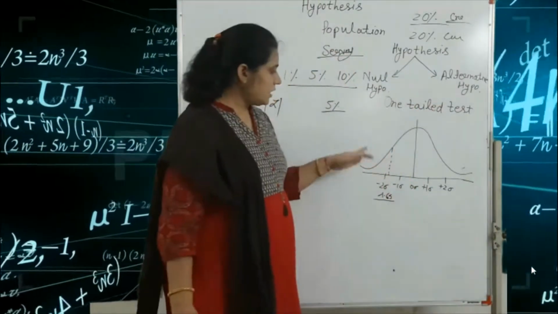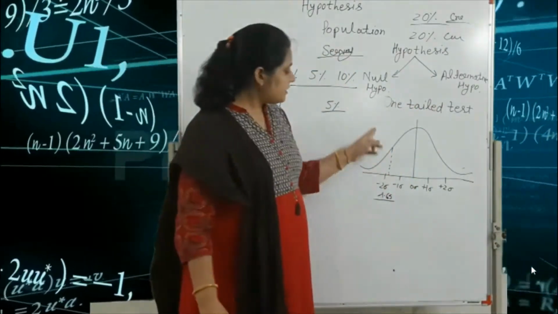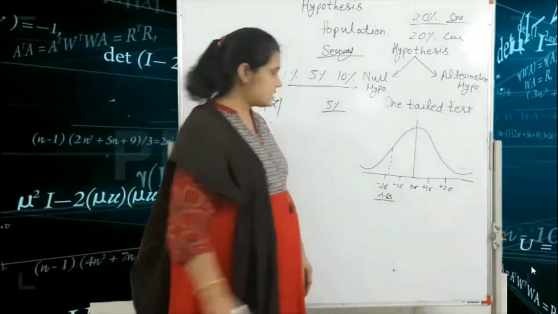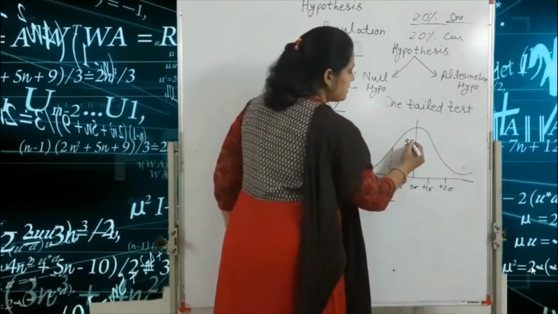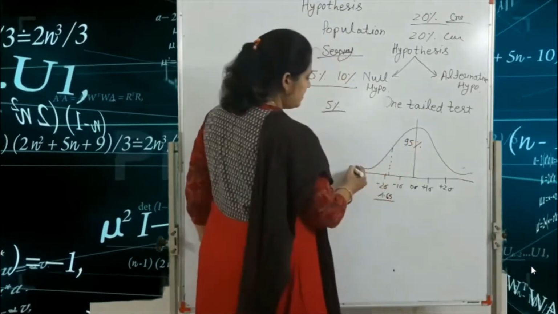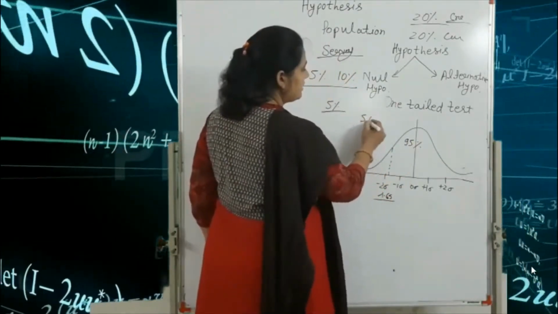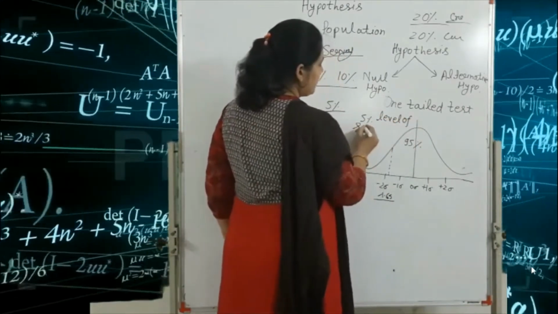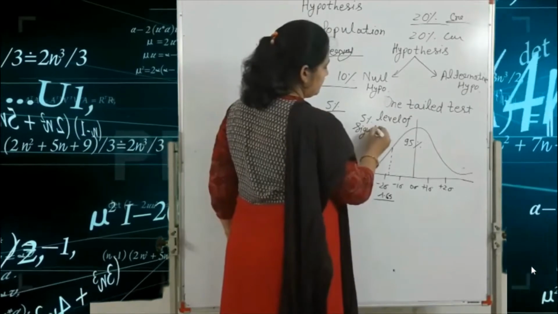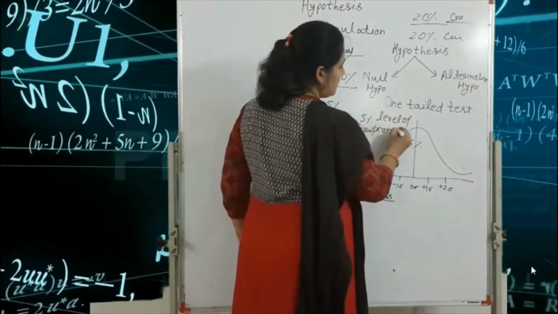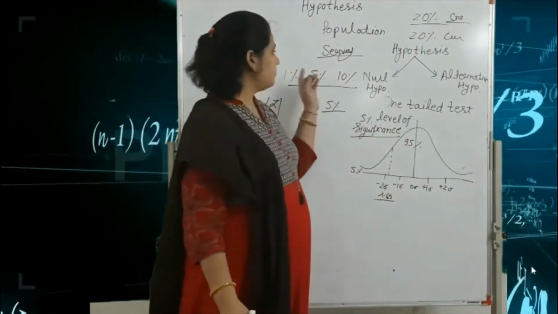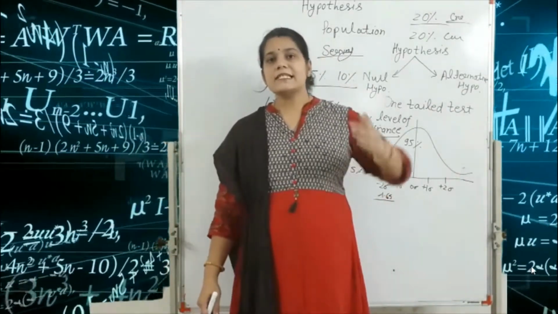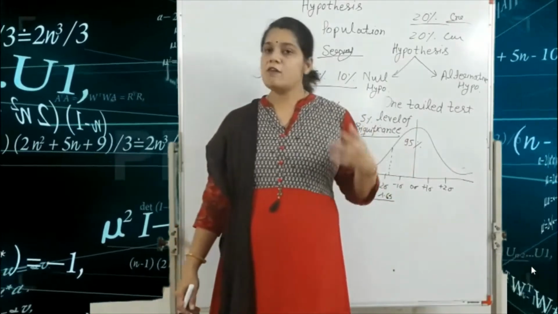If the given value is -1.65, that means here is the 95% and this is the 5%, that means we find the 5% level of significance. Level of significance: 1%, 5% and 10%.